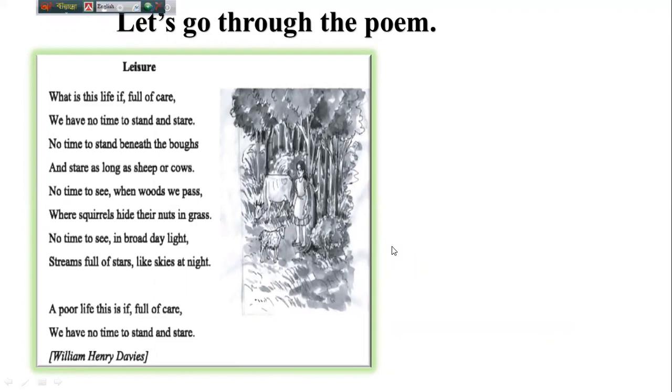What is this life if full of care? We have no time to stand and stare, no time to stand beneath the boughs and stare as long as sheep or cows. No time to see when woods we pass, where squirrels hide their nuts in grass. No time to see in broad daylight, streams full of stars like skies at night. A poor life this is, if full of care. We have no time to stand and stare.